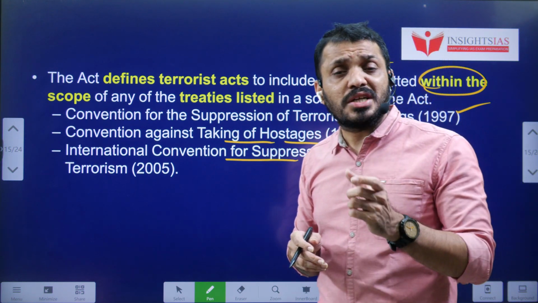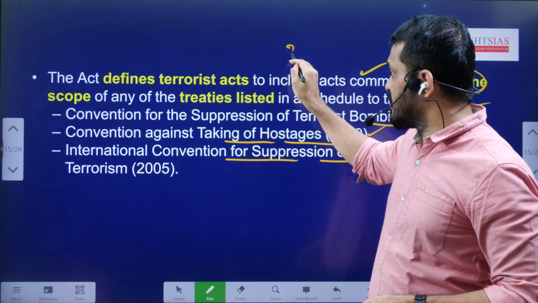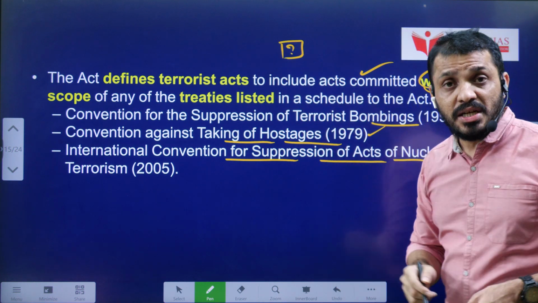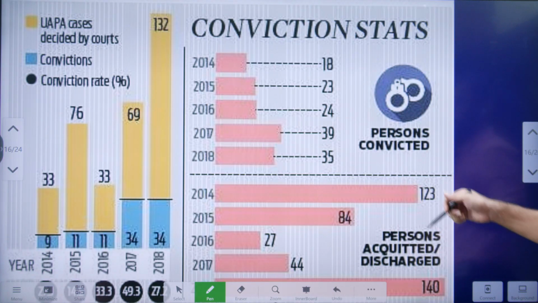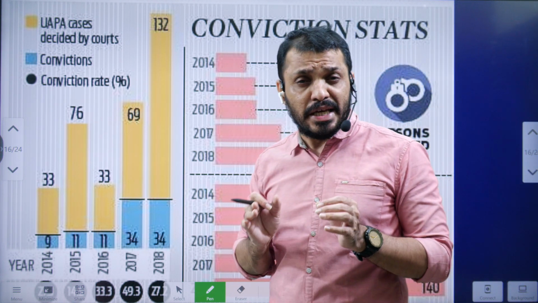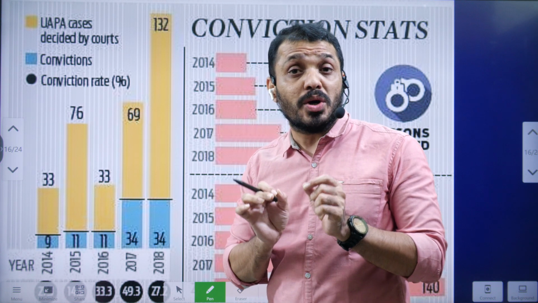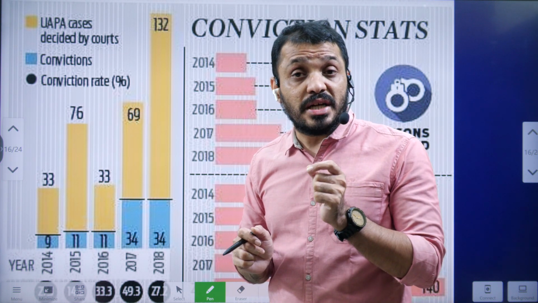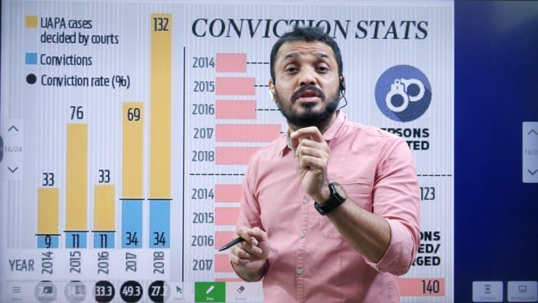Tell me, students, which article of the Indian Constitution deals with preventive detention, which I mentioned earlier in this video. So the main drawback, the main challenge related to UAPA, the most surprising, shocking element, is that the conviction rate of UAPA is in and around 3%.